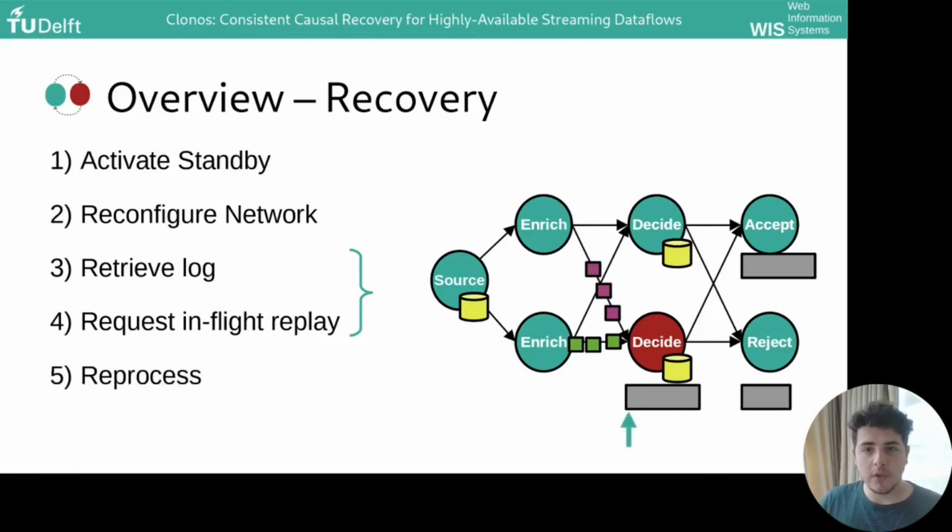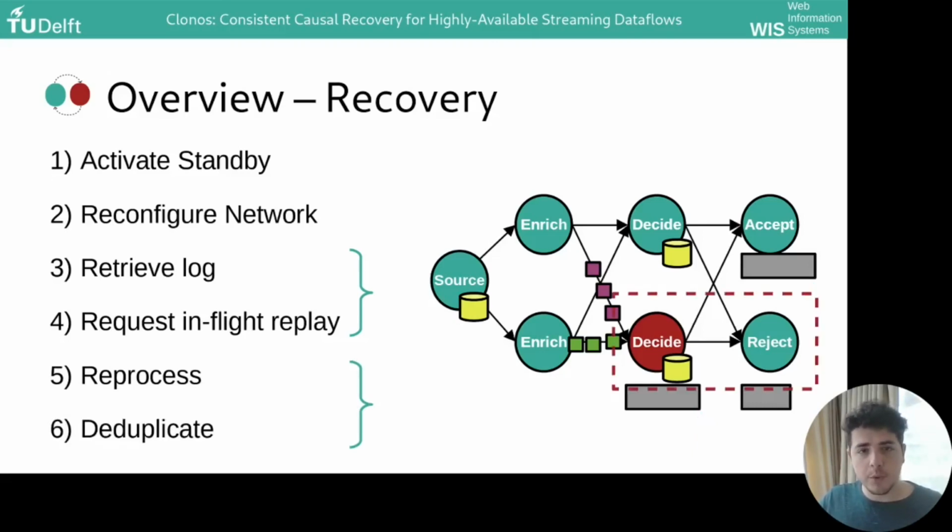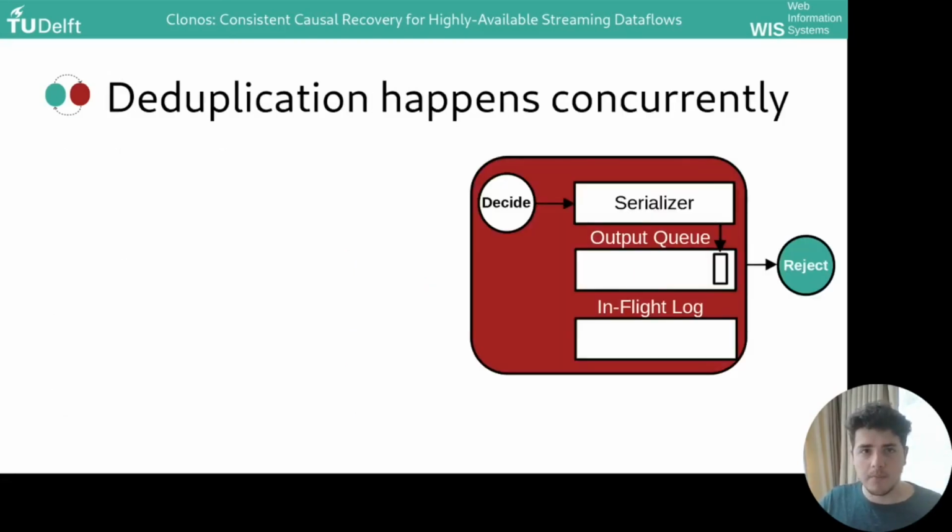Finally, we can use the log and the in-flight records as shown before to replay the exact execution of the first incarnation of the failed operator, thus reaching the last observed state of this operator. The only thing left to do is to deduplicate the resulting records of this recovering node. And to understand the deduplication, we're going to focus on this connection between the decide and the reject node. So here I'm showing a few more runtime details of the decide operator.